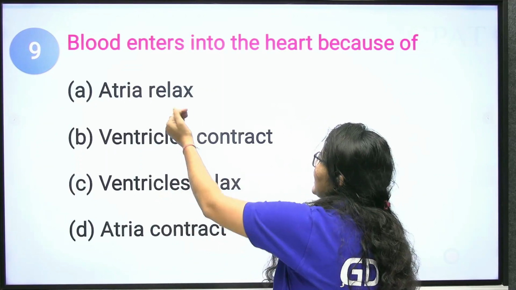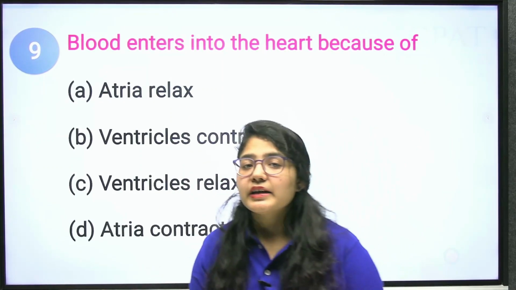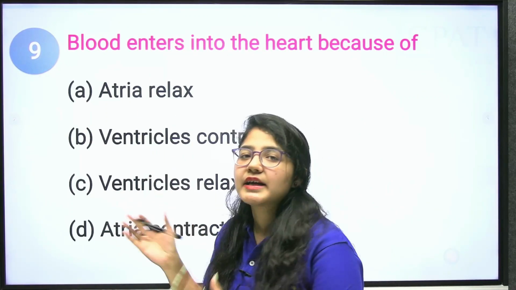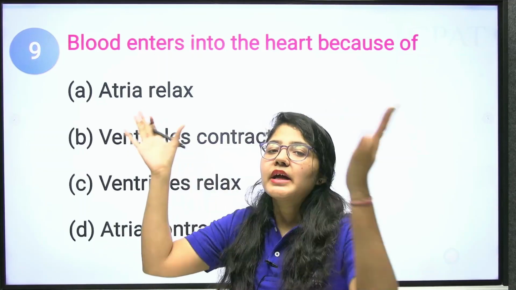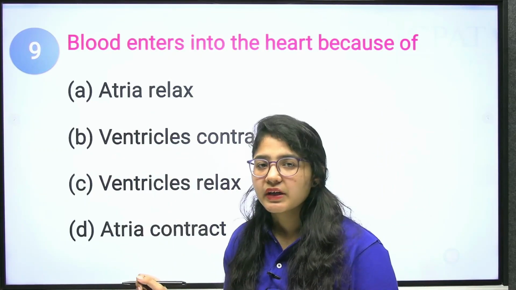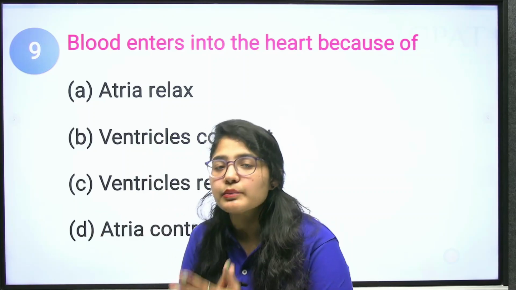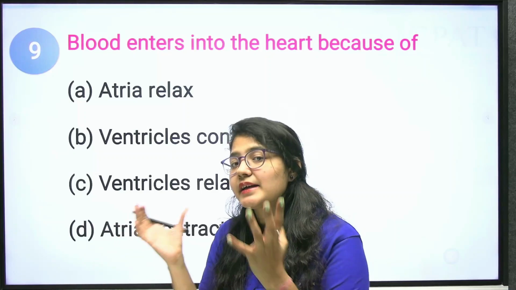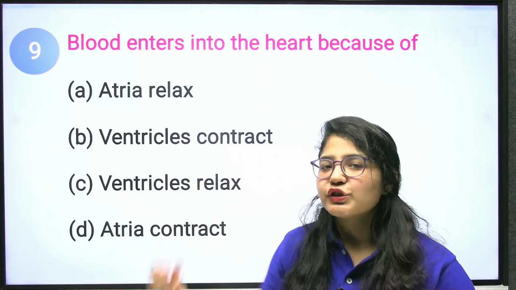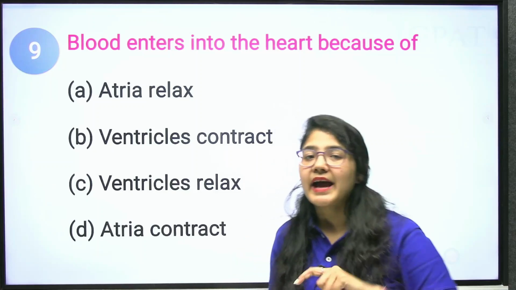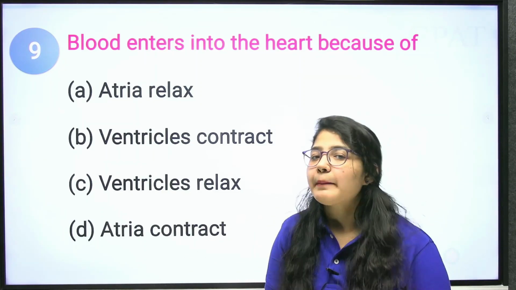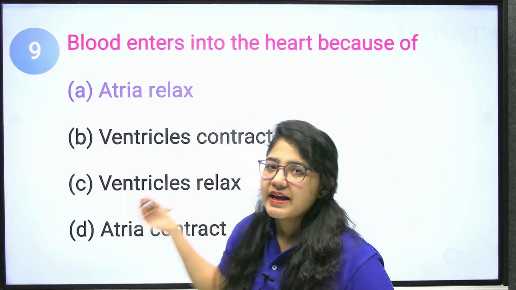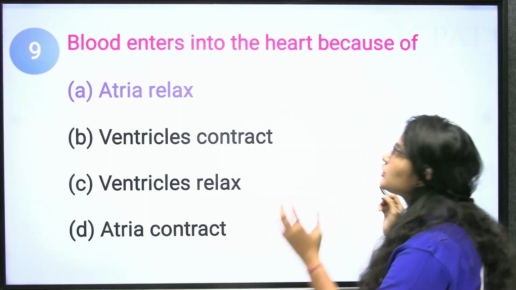Now, from ventricle and atria. In earlier questions I informed you that the atria receive the blood and the ventricle is responsible for pumping the blood out. Clear? What is the difference? The atrium always receives the blood, because the upper part of the heart is your atrium. But the ventricle pushes the blood out of your heart, either to your lungs or to your body parts. So the correct answer is your atria relax. In this condition, the blood will enter your heart.